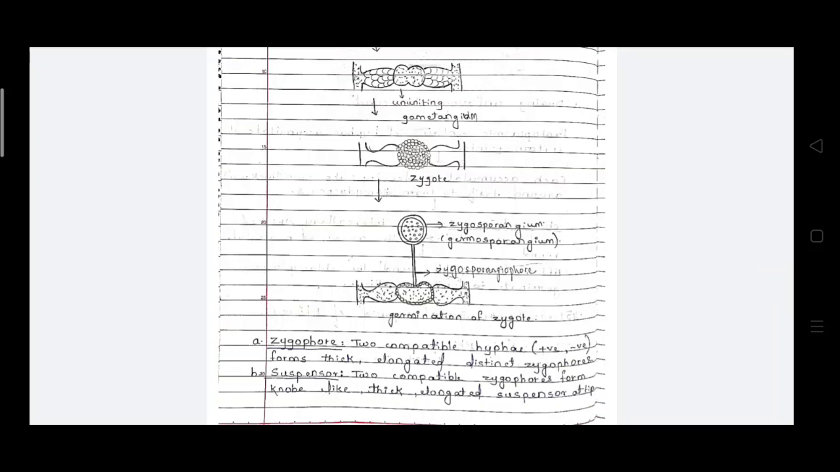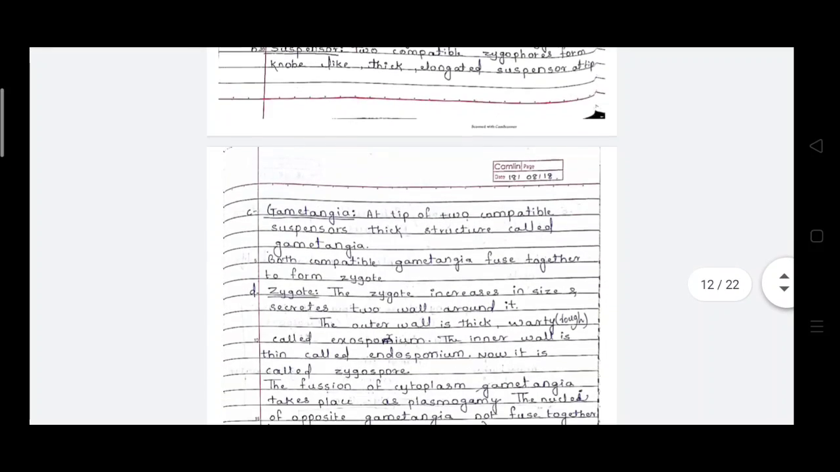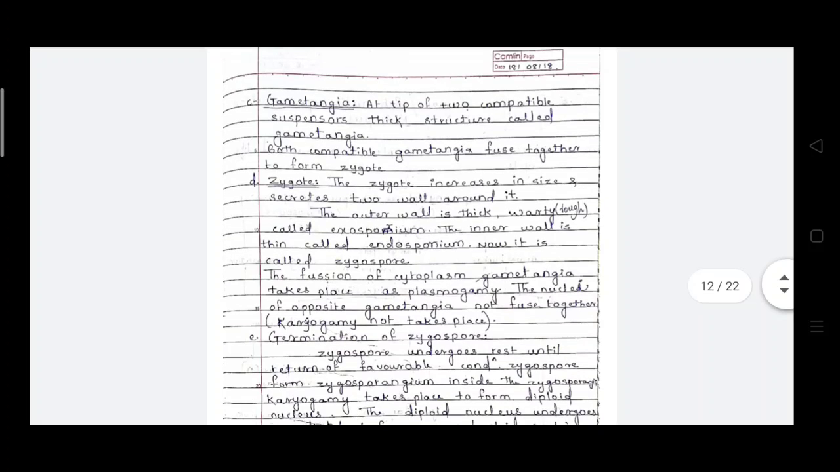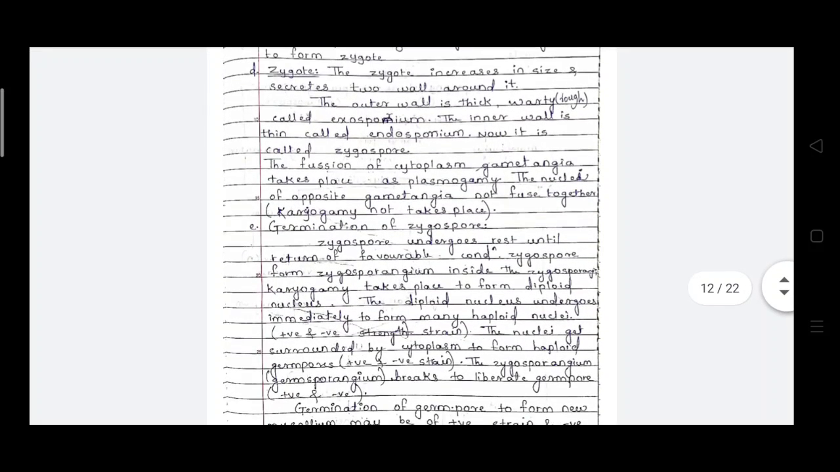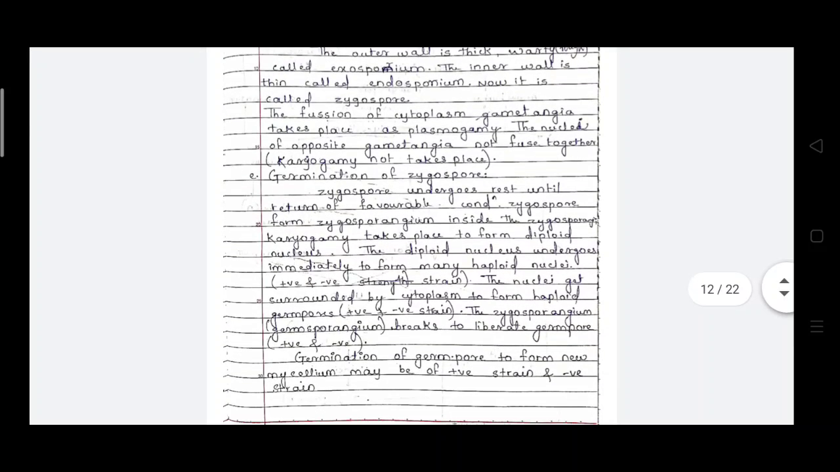So the zygote forms the zygosporangium. In the zygosporangium, only plasmogamy takes place. Then, after favorable conditions, the zygosporangium will grow, but in that stage karyogamy also takes place.